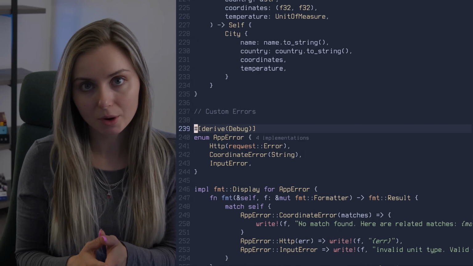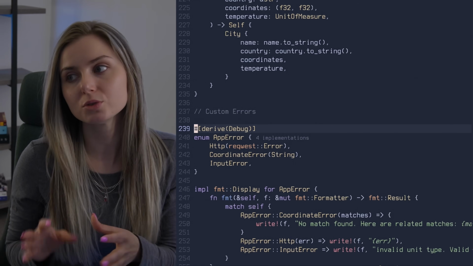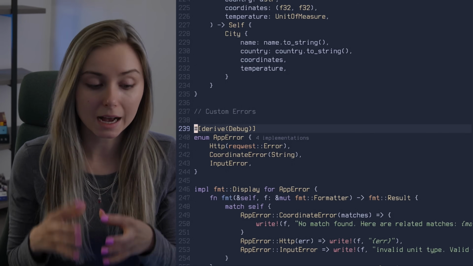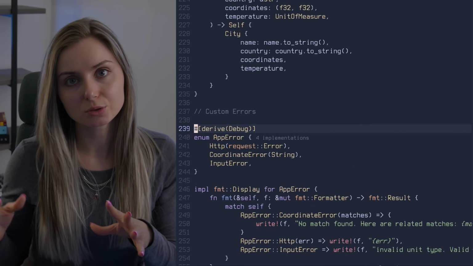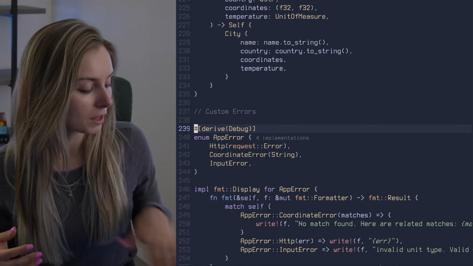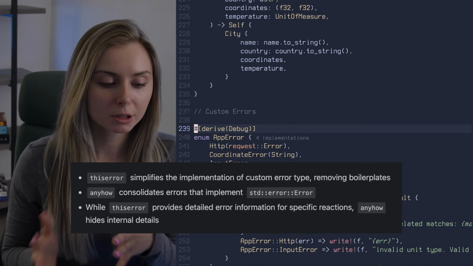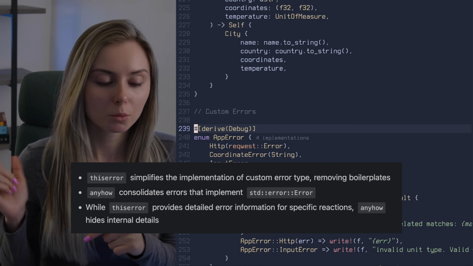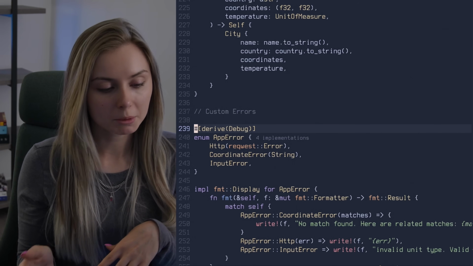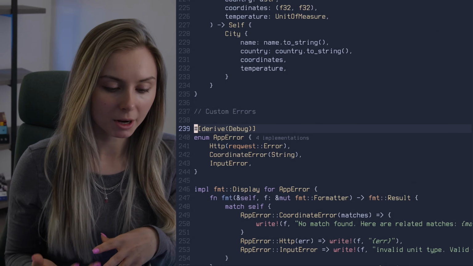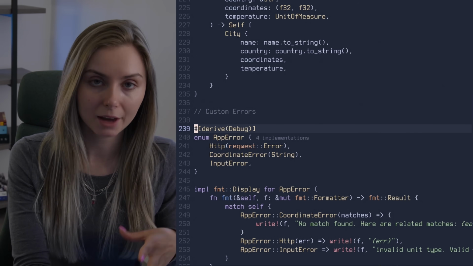This is where anyhow errors can come in, is that you don't have to do this whole custom error thing. Typically people will use anyhow errors where they don't necessarily need as much control over the error type that's being returned. They just want to be able to accept whatever errors you want to return. You will typically see this error being used for libraries, which I believe gives you a little bit more control. But we'll get into that in a future video where I end up using this error. But again, this is still a very common pattern that you end up having to do in Rust, is a custom error type, and it gives you full control over all of the errors required or handled in your project.